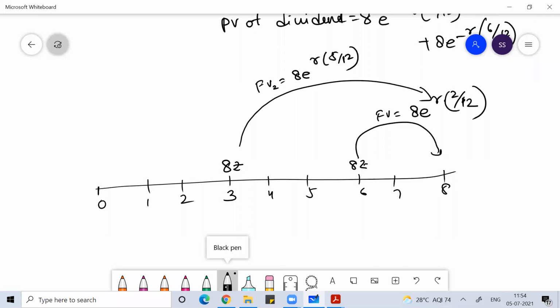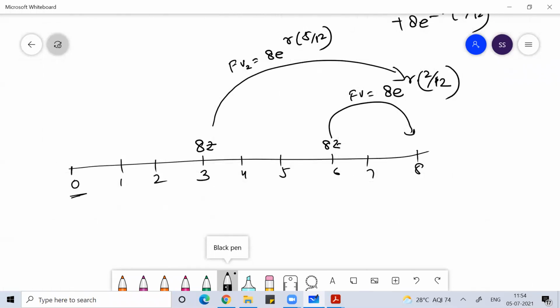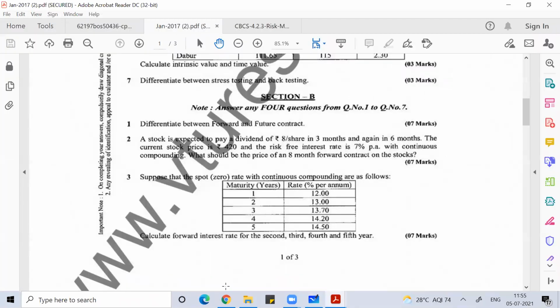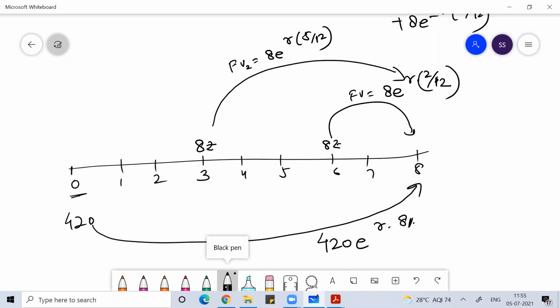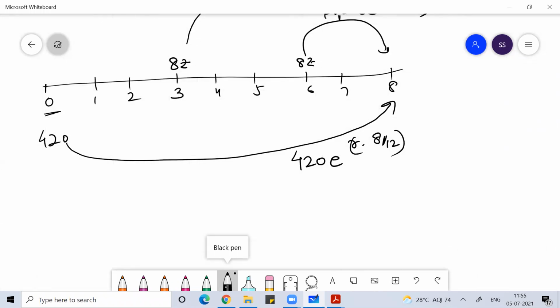Can you understand this? So what you can do, you can subtract this value from the future value of the stock. The present price of the stock is 420 rupees. So what would be the future value of this cost? It would be 420 into e to the power R into 8 by 12. Whatever the total cost of the stock you get by using this formula, from this you can subtract this future value of the receivable. This is 1 and this is 2. So you can find the net value of the stock.